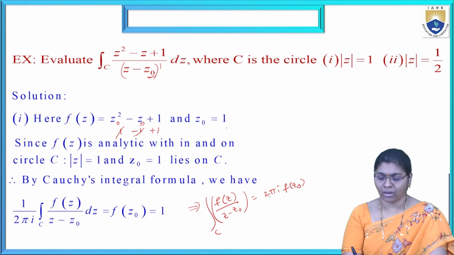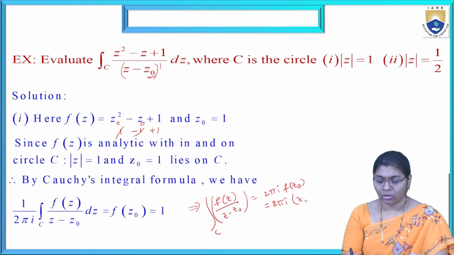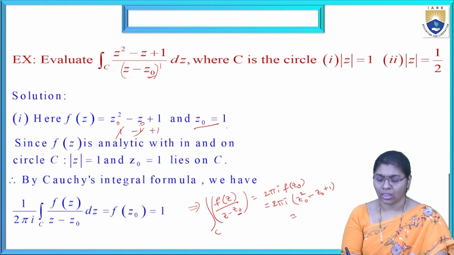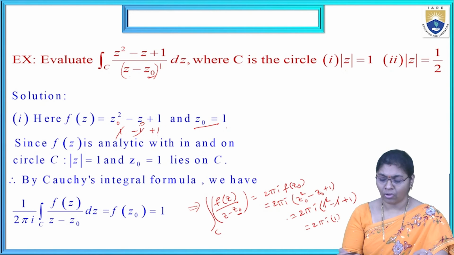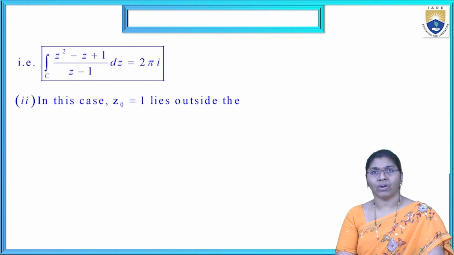Now we are calculating f of z naught, that is 2 pi i into f of 1. Here z naught is 1, that's why we are substituting that one: 2 pi i into (1 squared minus 1 plus 1). These two cancel, and we get 2 pi i into 1. Totally, we get 2 pi i as the final answer.